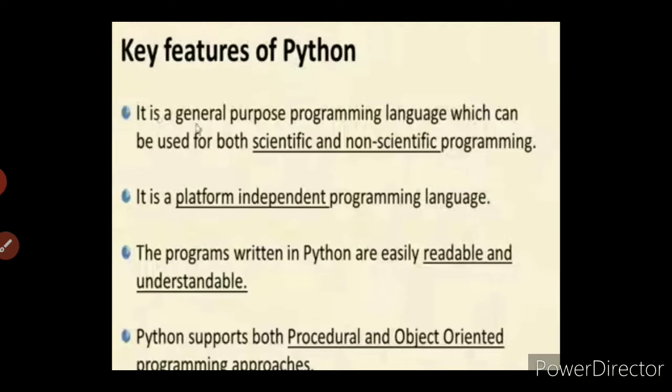Then the fourth key feature is that Python supports both procedural and object-oriented programming approaches. Object-oriented programming we had already learned in the 11th standard in C++. C++ is an object-oriented programming language. Like that, Python also has procedural and object-oriented programming approaches.